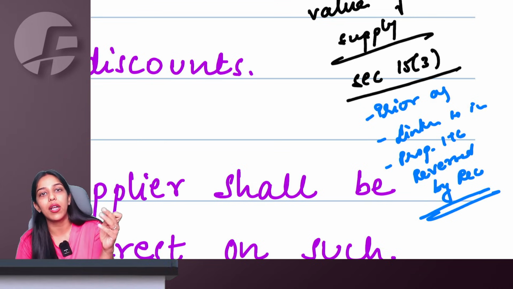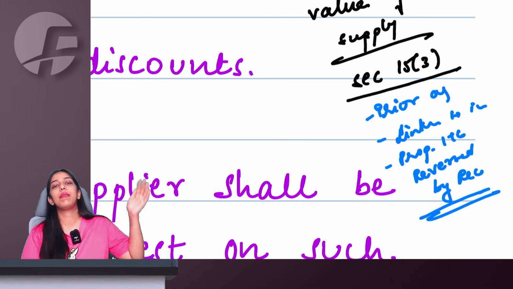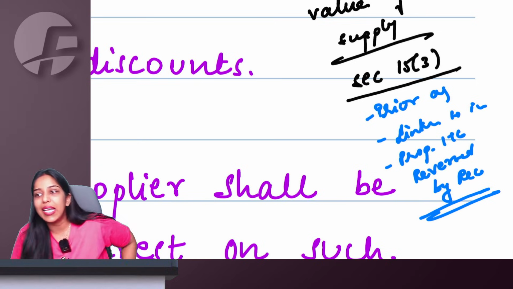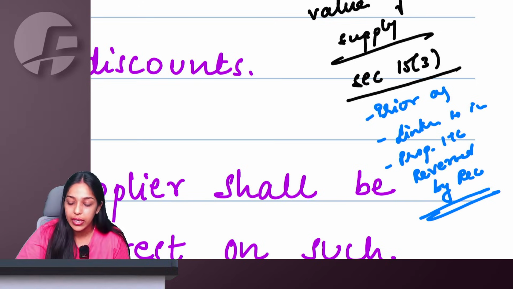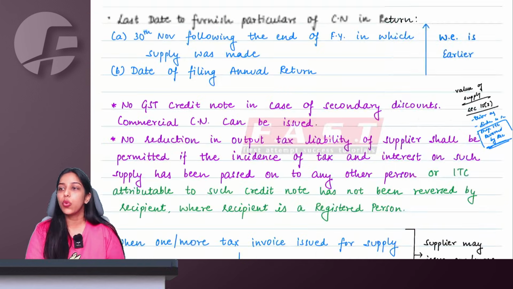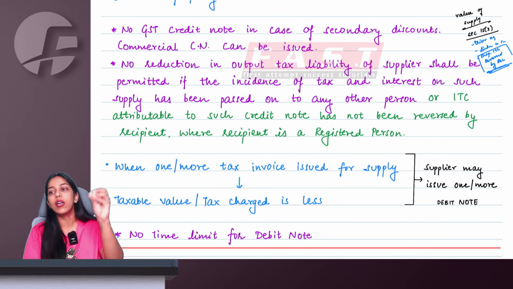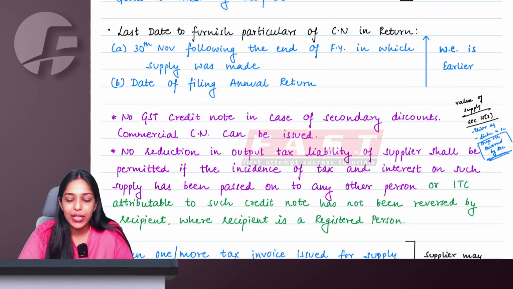Only then you are allowed to issue such GST credit notes and reduce your outward liability, reduce your value of supply. So this condition was already there in section 15.3. We have already studied. So even without reading this clarification being inserted by the government here to make the provisions of credit note simpler, we already knew this.